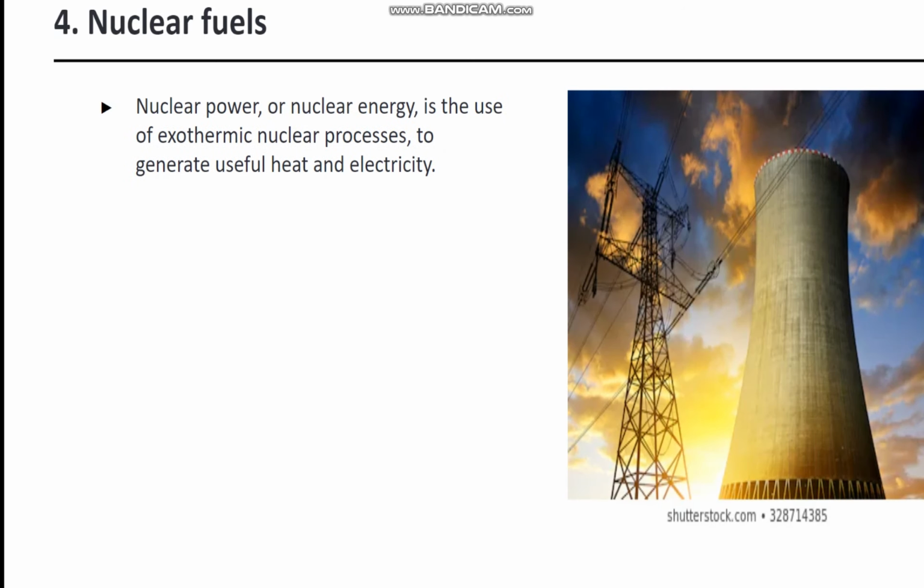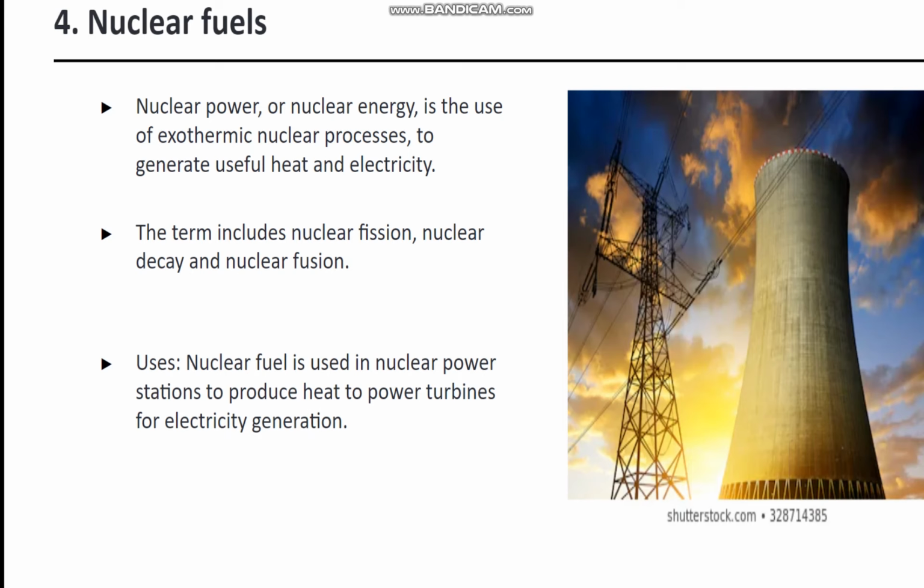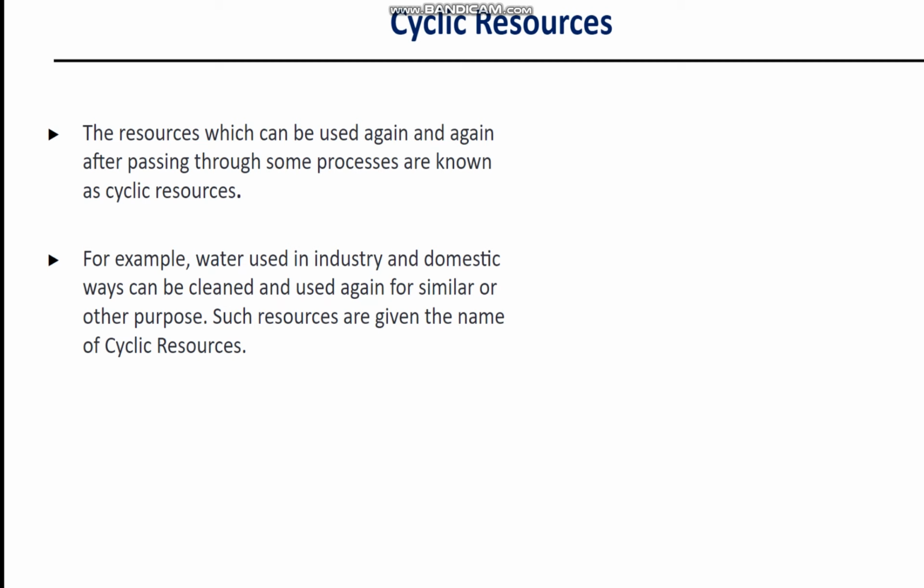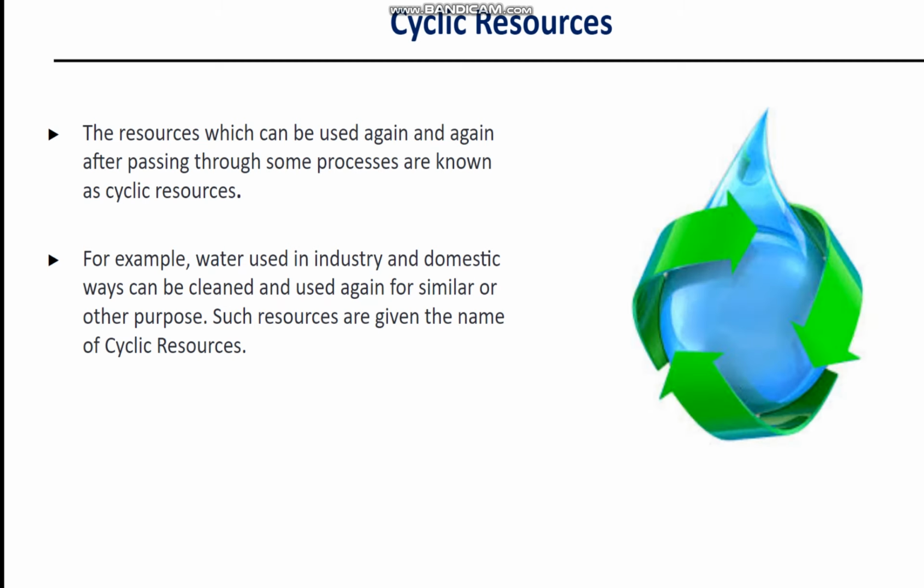The next is nuclear fuel. Nuclear power or nuclear energy is the use of exothermic nuclear processes to generate useful heat and electricity. The term includes nuclear fission, nuclear decay and nuclear fusion. Nuclear fuel is used in nuclear power stations to produce heat to power turbines for electricity generation.